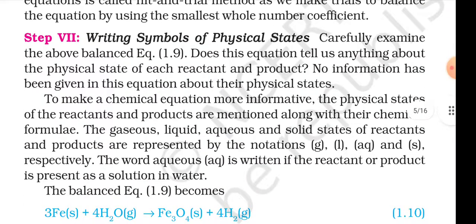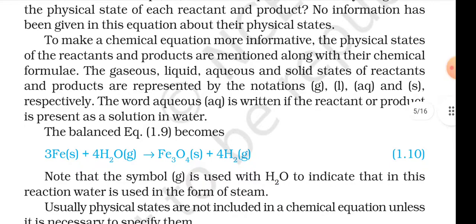Step 7. Writing the symbol of the physical state. Carefully examine the above balanced equation 1.9. Does this equation tell us anything about the physical state of each reactant and product? No information has been given in this equation about their physical state. To make a chemical equation more informative, the physical states of the reactants and products are mentioned along with their chemical formulas. The gaseous, liquid, aqueous, and solid states of reactants and products are represented by the notations (g), (l), (aq), and (s), respectively.